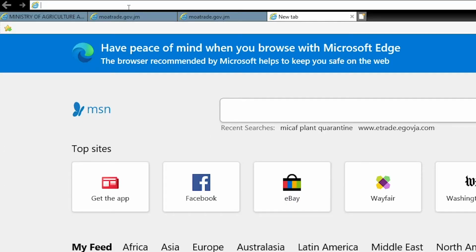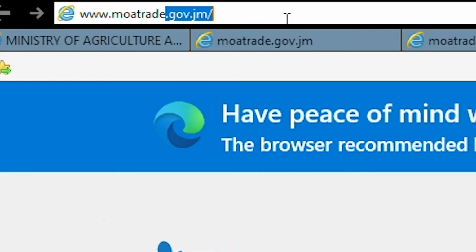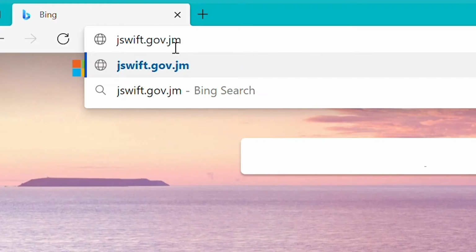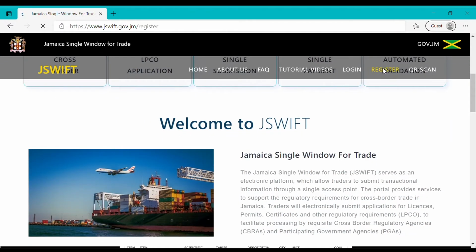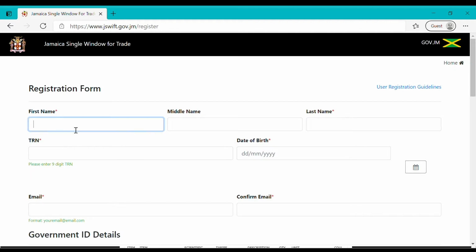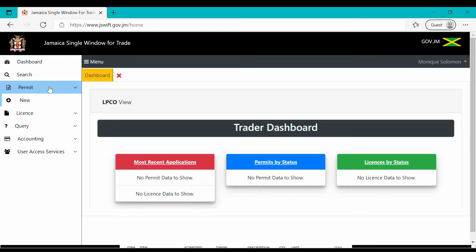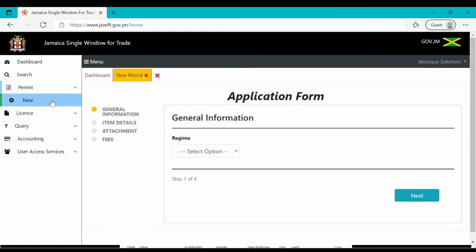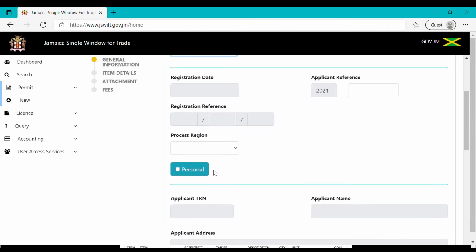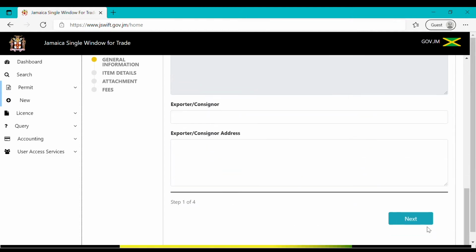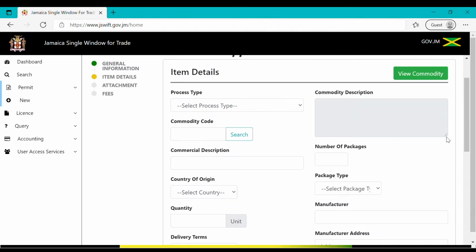Any person with a tax registration number can apply for an import permit by first registering as a user at the websites www.moatrade.gov.jm and jswift.gov.jm. Then revisit the site and fill out the highlighted areas: applicant's name, address, telephone number, and email address. The name, address, telephone number, and email address of the person sending the commodity, and name of the item or items to be imported, quantity, and weight.